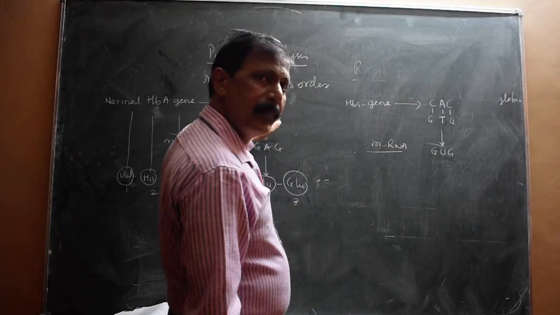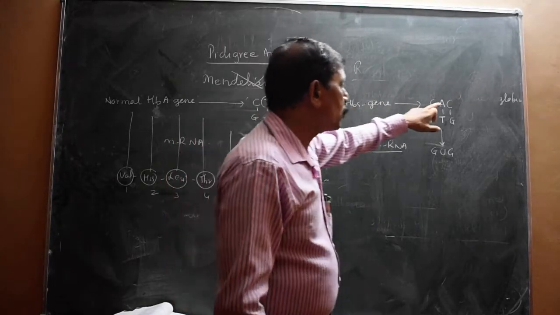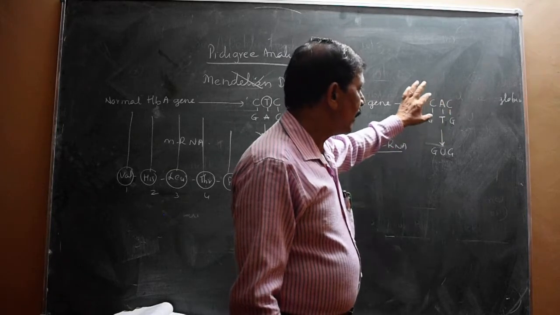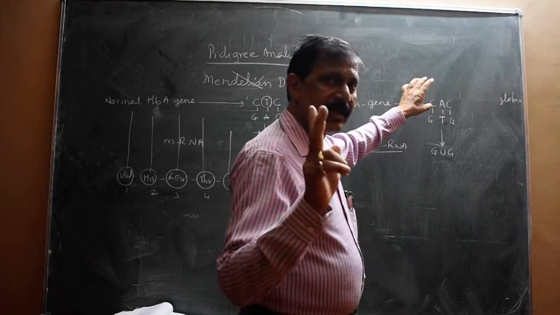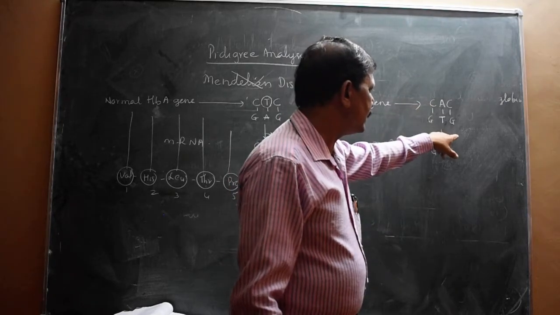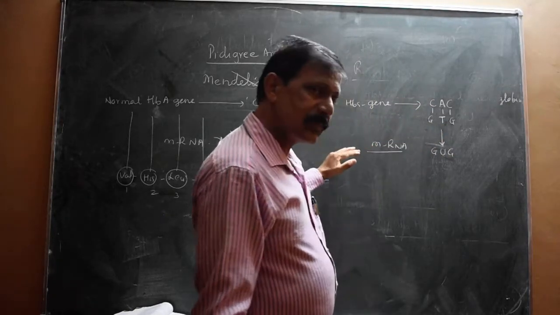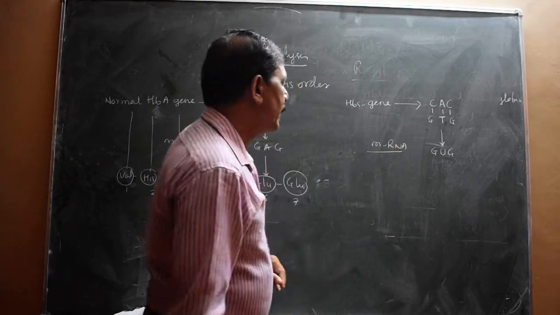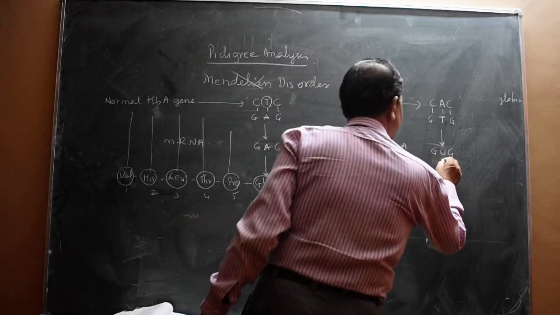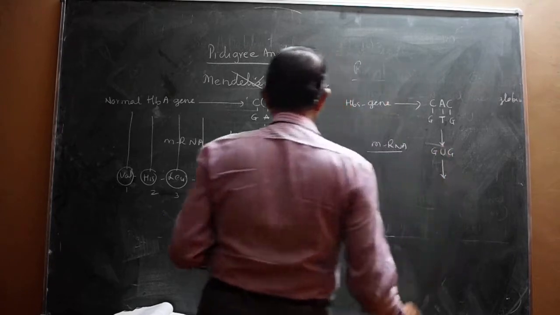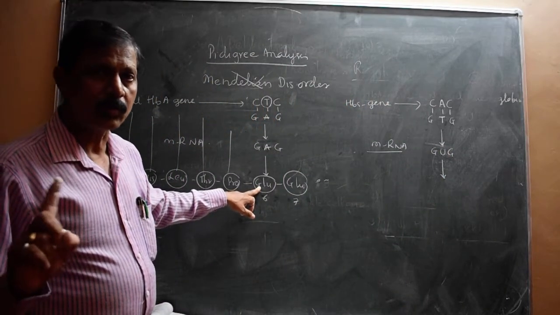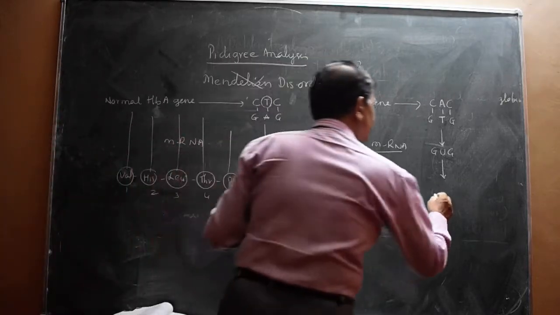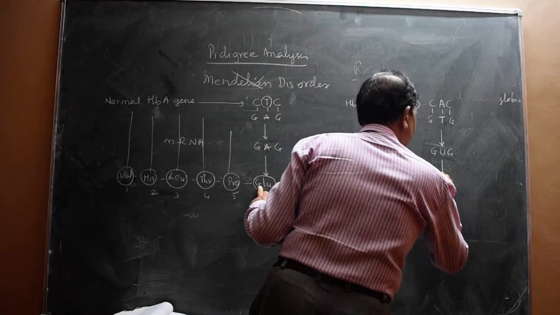The base T changed to A. But here look, CAC and the other strand, because parallel strands are there in the DNA, GTG, and if it is undergoing transcription during mRNA formation, it is converted to GUG, and this GUG does not code for glutamic acid or glutamine.